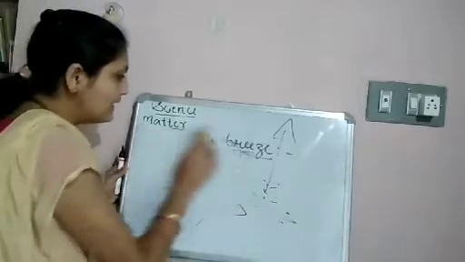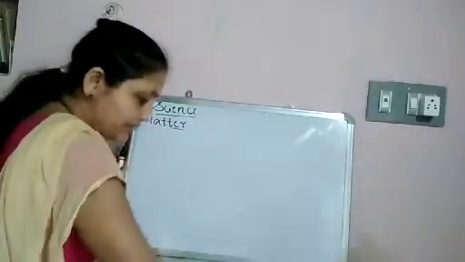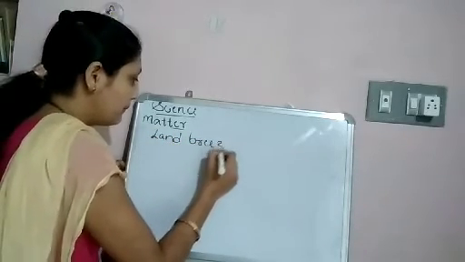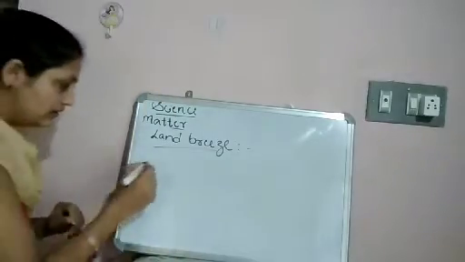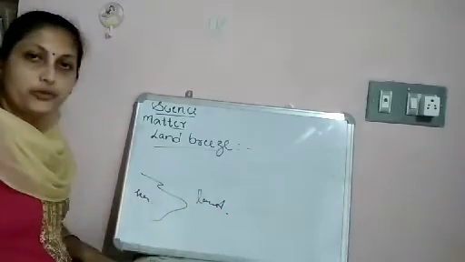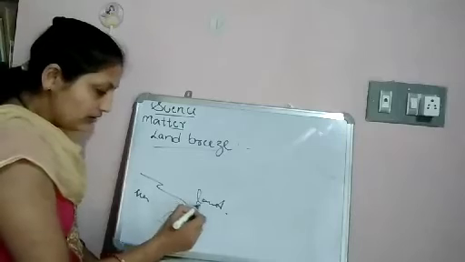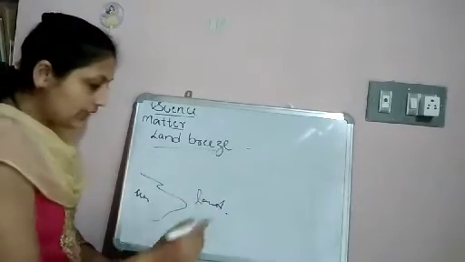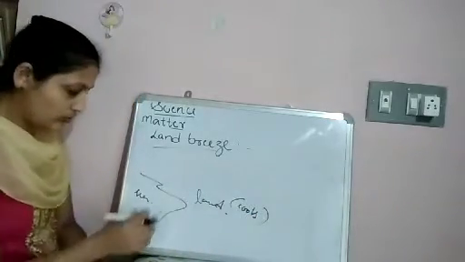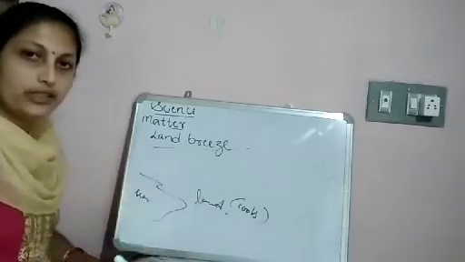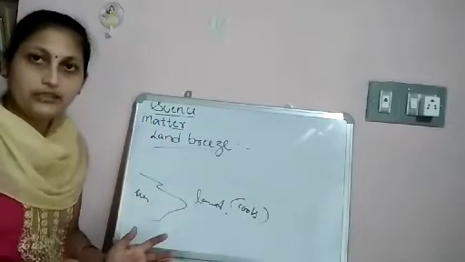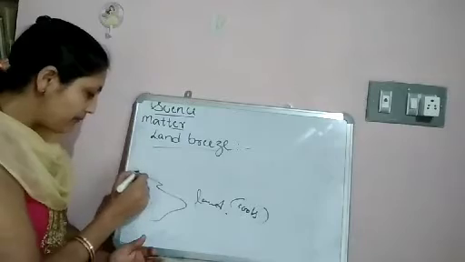Another one is called land breeze. Let us see what land breeze is. Here, during night, this is land, this is sea. During night, land cools quicker than the water body. The water body, from morning to evening, because of sunlight, slowly becomes hotter, and the air above the water body is also hot.